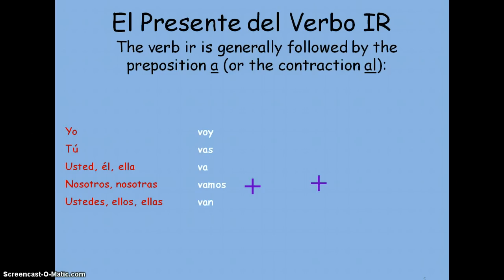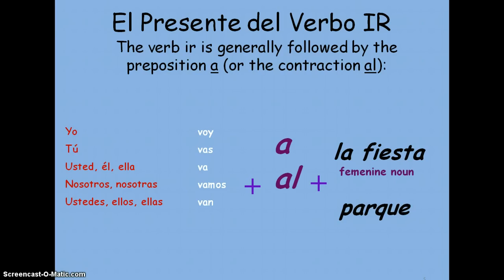The next step is your preposition or your contraction. It's either a or al. And then a place. Where are you going? La fiesta. You would say a la fiesta if you're talking about something feminine. Al parque if you're talking about something masculine. So you could go right across the top of this. Yo voy a la fiesta. That's perfect. That would be I go to the party. Or I am going to the party.